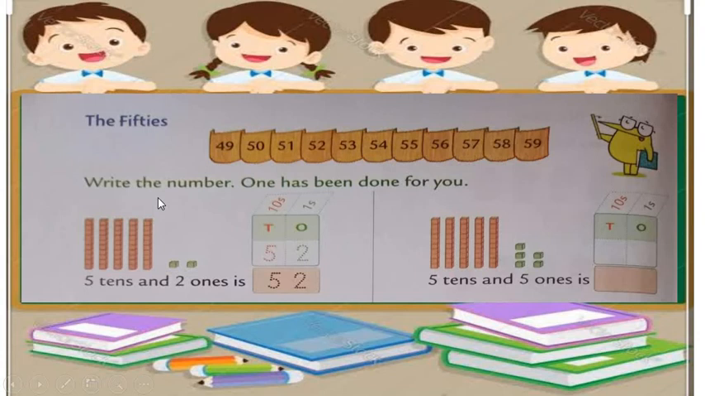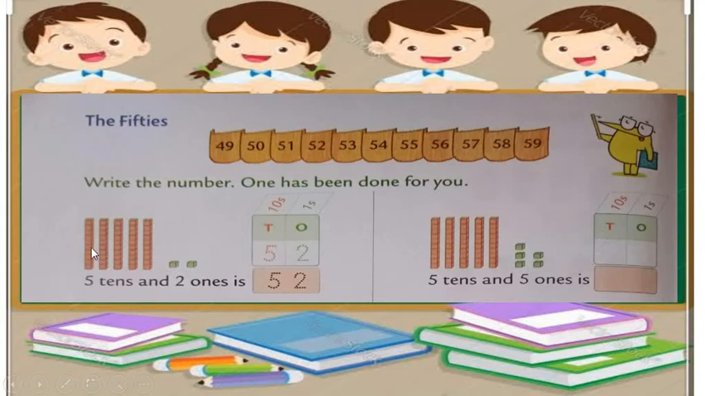So this was the introduction about tens. How can we count tens? Now, as you all know, right now we are learning about numbers 51 to 100. Okay. So how can we count tens and ones in this number series? Let's see. First of all, we will learn about the 50s. How can we write tens and ones in the 50s column? Look, write the numbers. One has been done for you. As we have 5 tens and 2 ones.